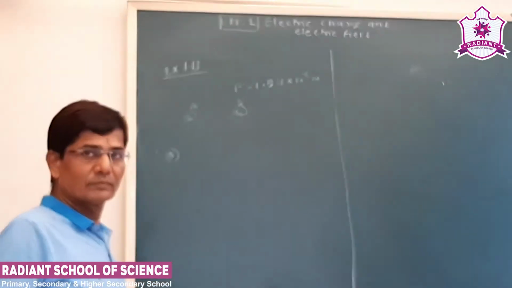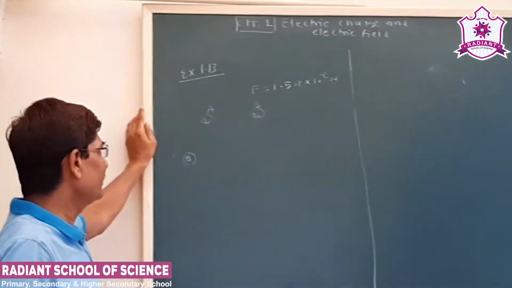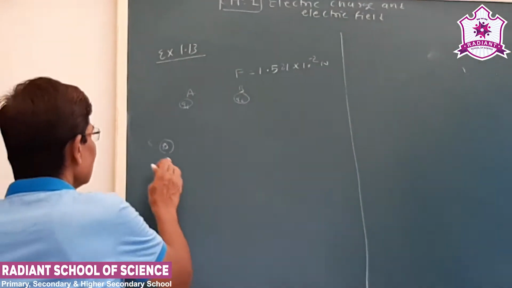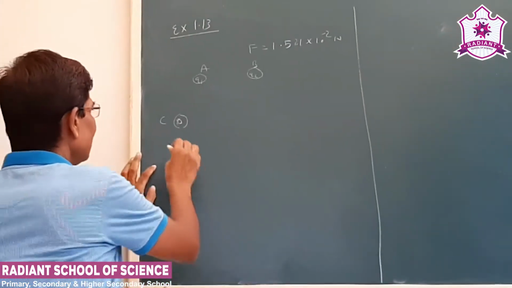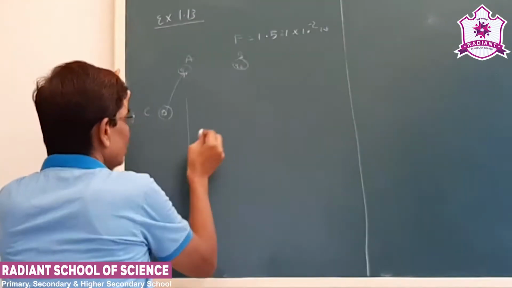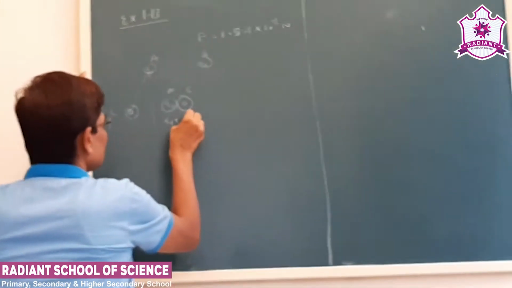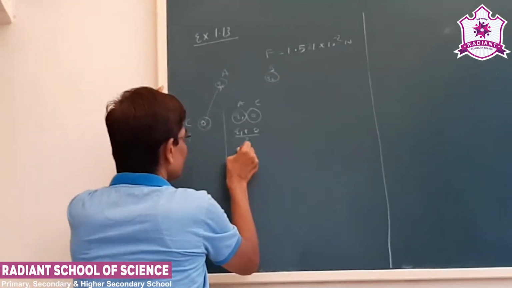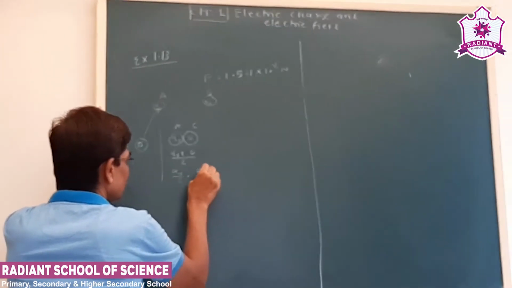Now our next example 1.13 is related to the previous sum. In the previous sum, the force between charge Q1 and Q2 was this. Now see, the question says there is an identical sphere but it is uncharged. Let us say C. It does not have any initial charge on it. It is first brought in contact with A. So there will be sharing of charge between A and C. That will be (Q1 plus Q2) by 2, that is (Q1 plus 0) by 2. So now A will have Q1 by 2 charge and C also will have Q1 by 2 charge.